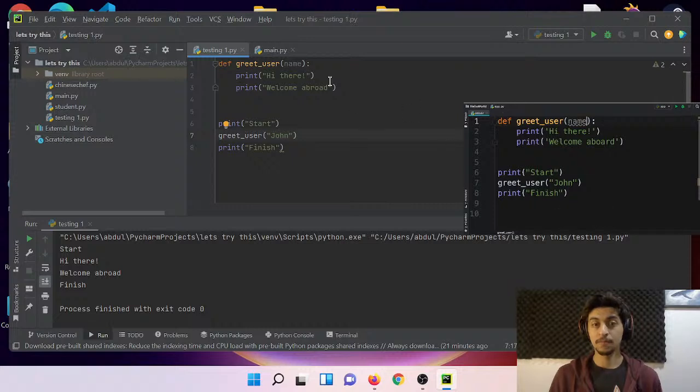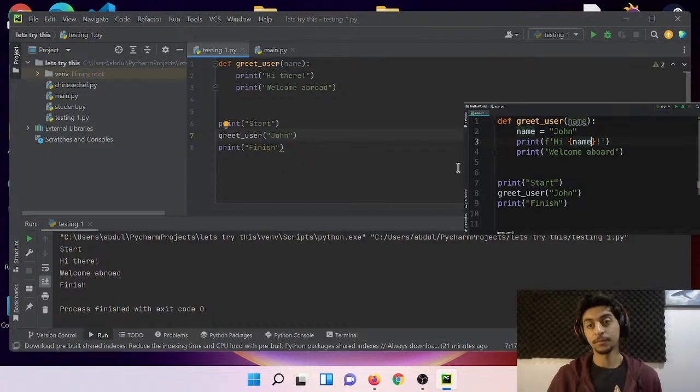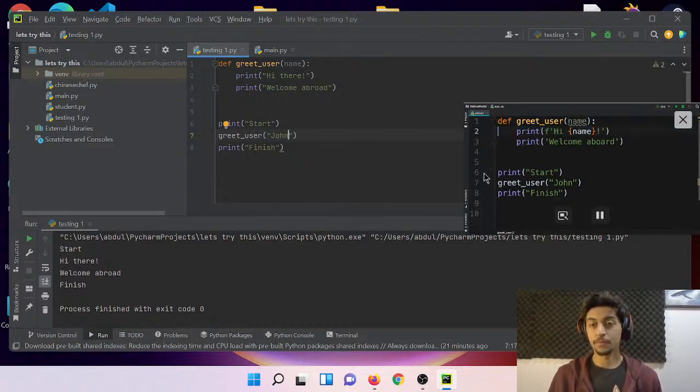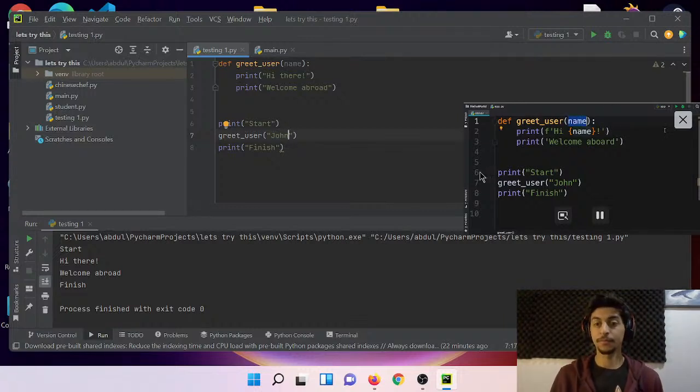Just imagine we didn't have this parameter, and instead we had a variable like name that was set to John. Now here, we could simply print the name of this user. So we could use a formatted string and print the value of the name variable, right? Now, we don't really have this local variable defined in this function. We have a parameter. It's exactly the same thing. So with these parameters, we can receive information in our functions.